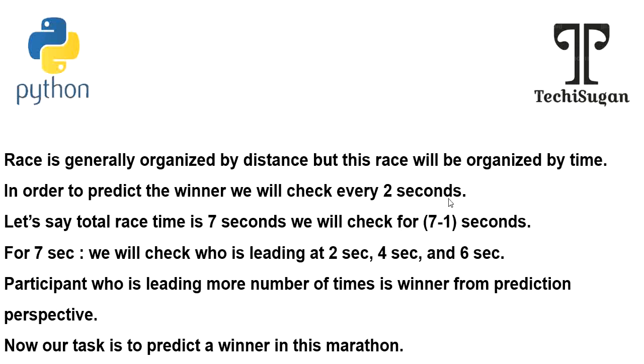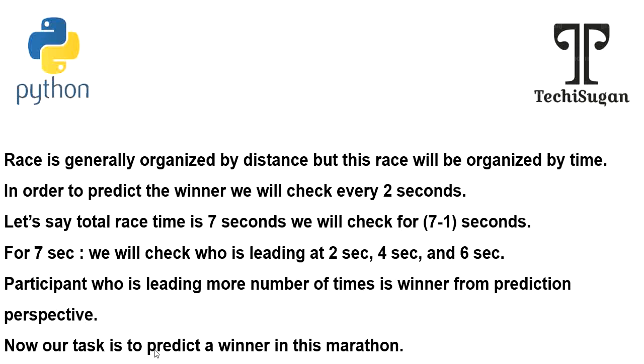Normally, races are calculated based on the distance covered. But this problem statement is about finding the winner based on time, and we are supposed to check who is leading every 2 seconds. Let us say the total race is 7 seconds. We will check for 7 minus 1 seconds: who is leading at the 2nd second, 4th second and 6th second. Clear? The participant who leads the most number of times is the winner from the prediction perspective.